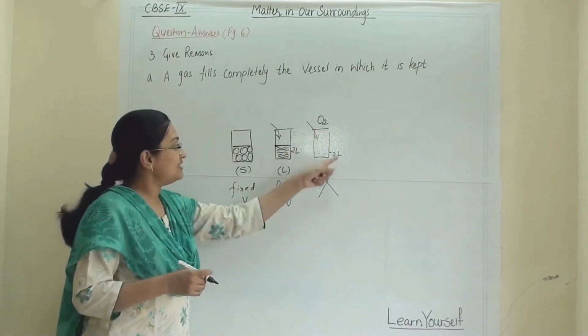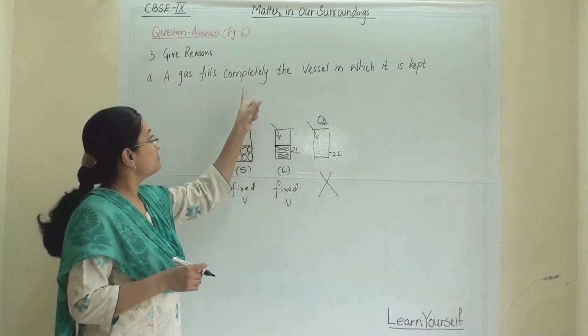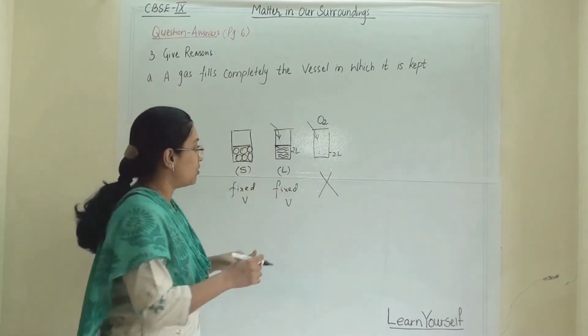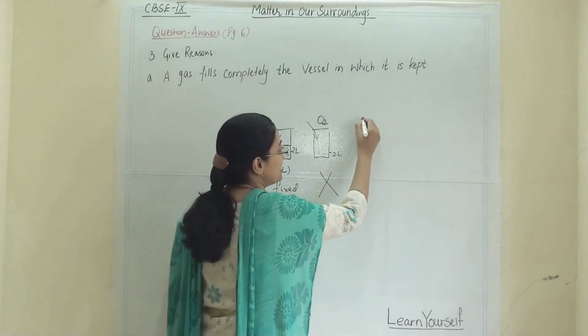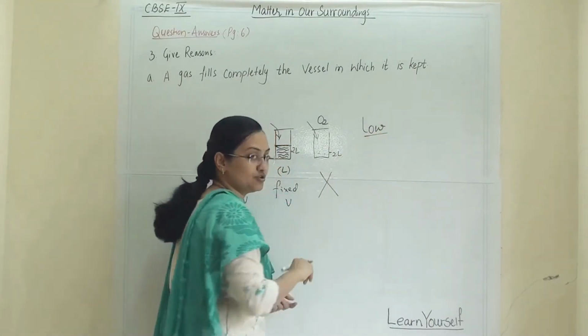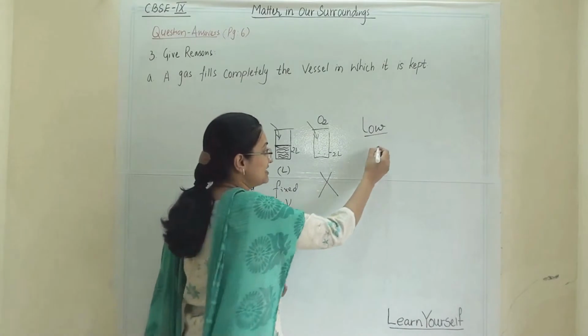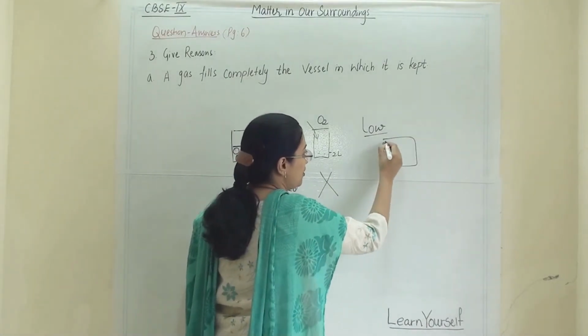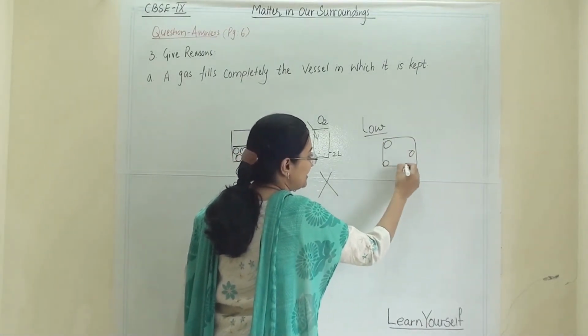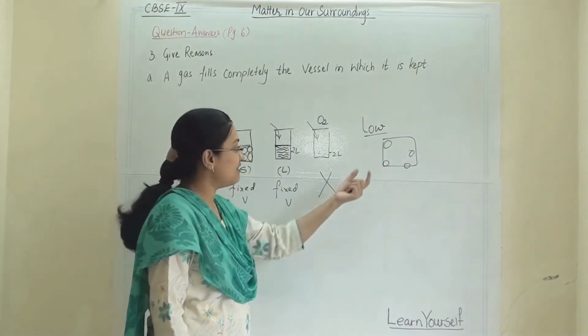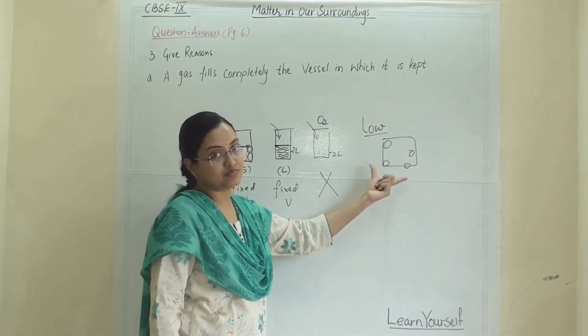So why does this happen with gas? Because gases have very low intermolecular force of attraction. So their particles are at a distance from each other. They have large intermolecular gaps between them.